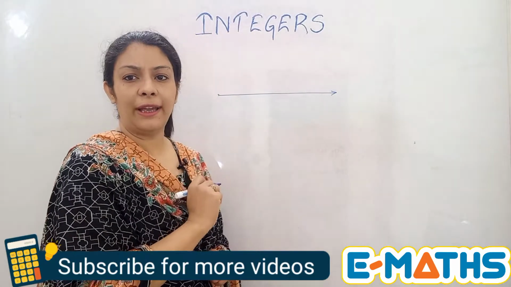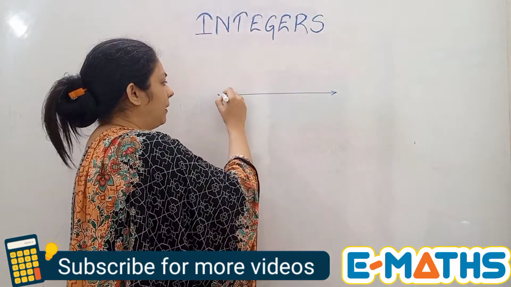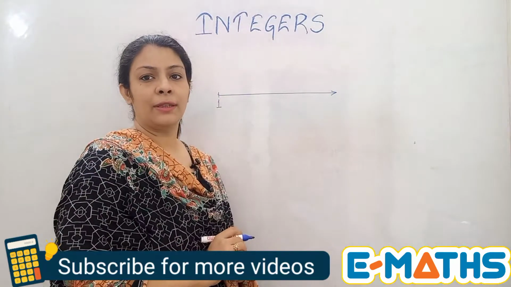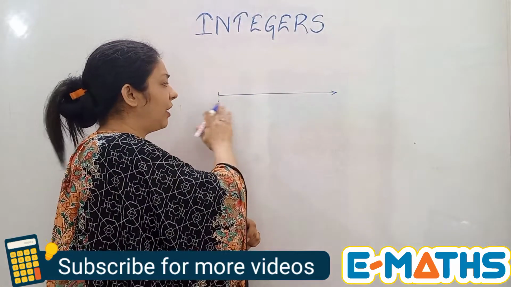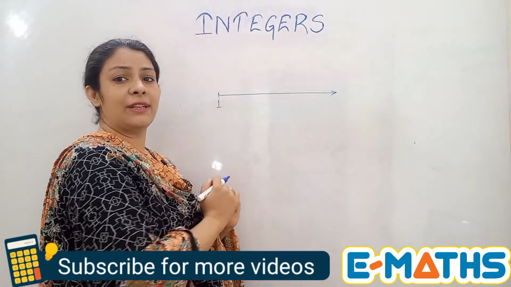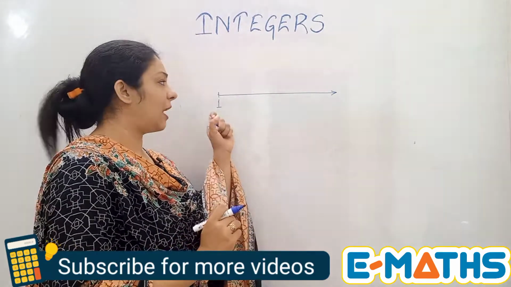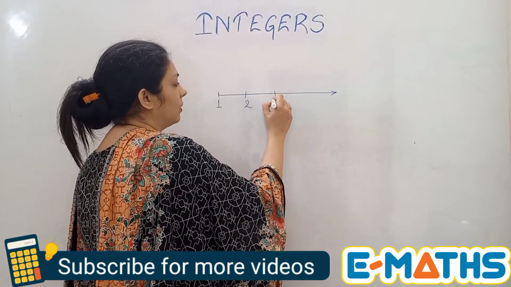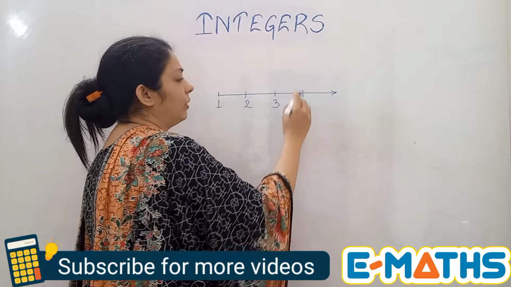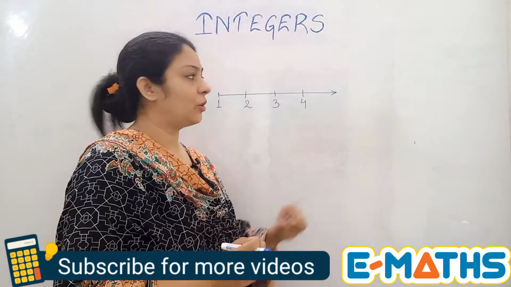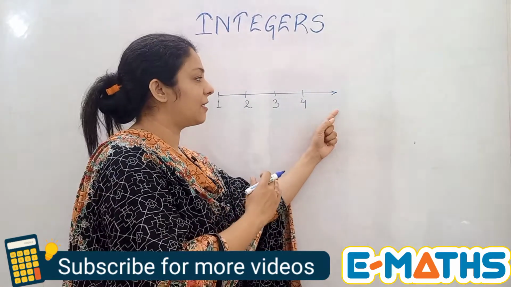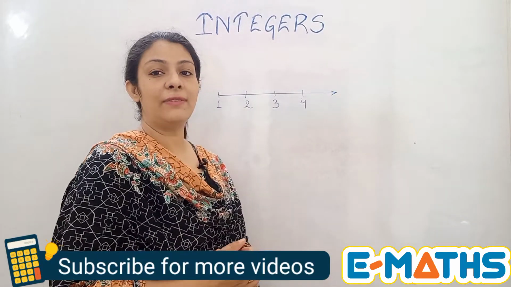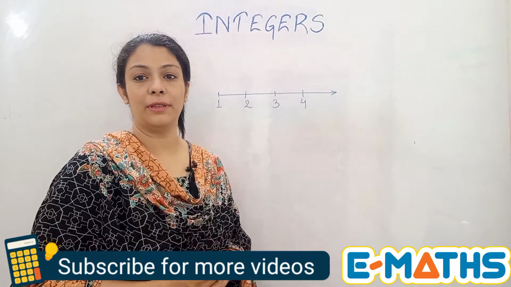If we draw a line like this and we mark here a 1, that means if we are not marking an arrow on the left hand side, the starting number here is 1 and then a 2, a 3, a 4 and so on. So this arrow indicates that these natural numbers are going to move infinitely to the right side. That's why we say that we have infinite natural numbers.